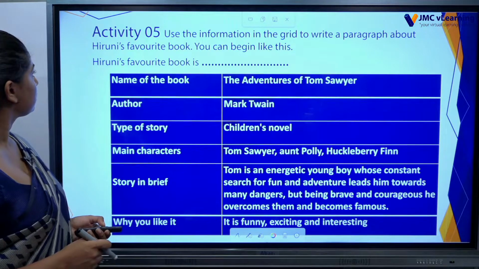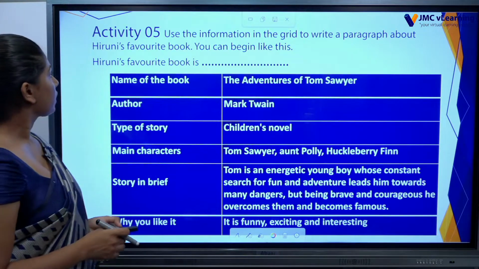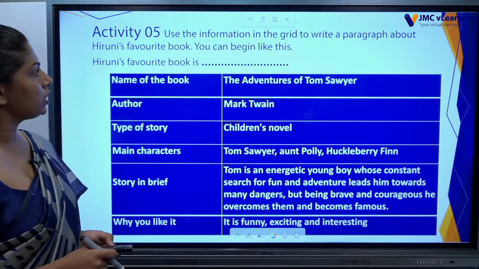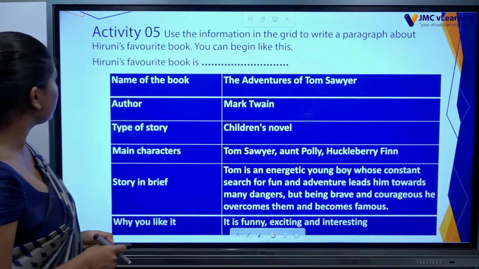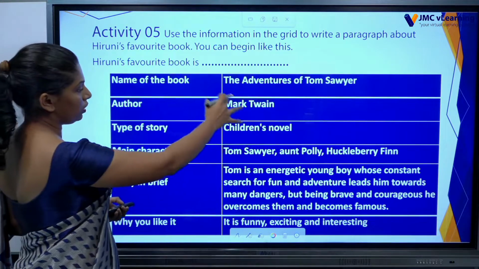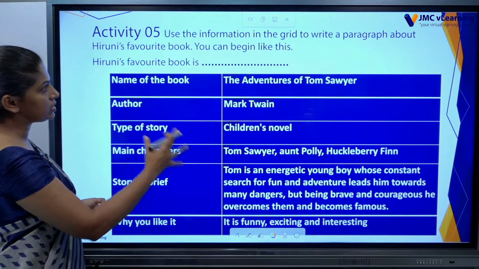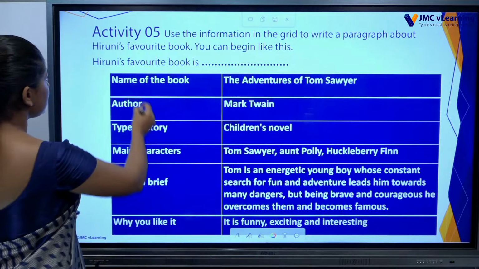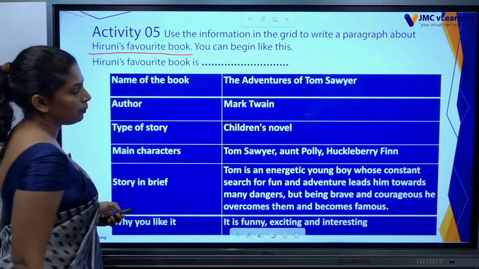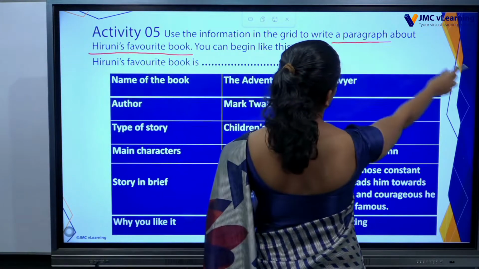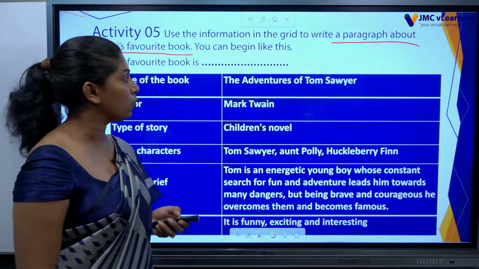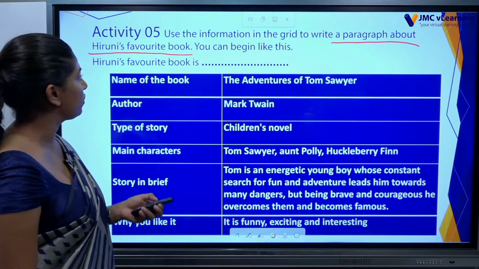Let's move to activity 5. Use the information in the grid to write a paragraph about Hiruni's favorite book. Okay, we are given a few details in this grid, and what we have to do is write a paragraph about Hiruni's favorite book.